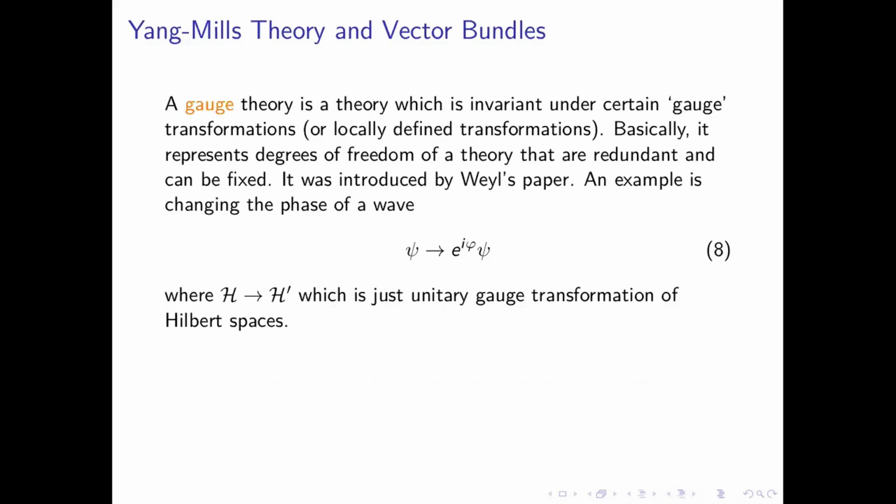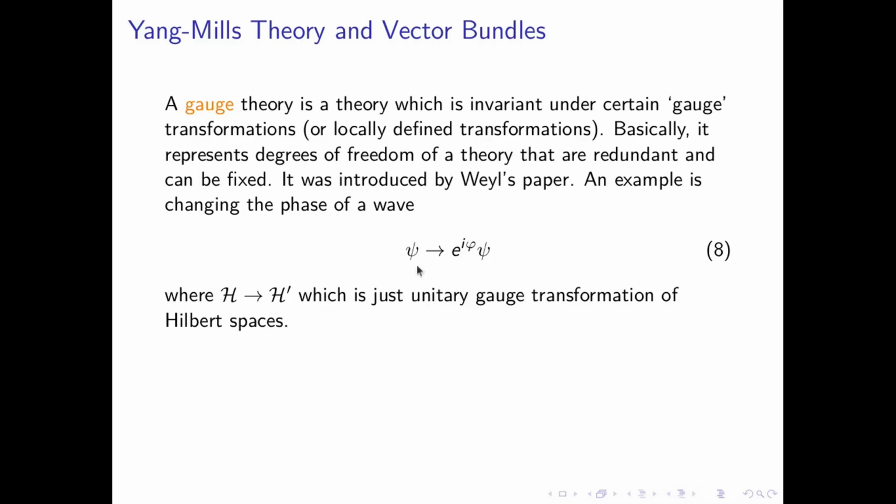Okay, now we are going to Yang-Mills theory and vector bundles. In this, we are going to see the relevance of differential geometry in Yang-Mills theory. A gauge theory is a theory which is invariant under certain gauge transformations or locally defined transformations. Basically, it represents degrees of freedom of a theory that are redundant and can be fixed. It was introduced by Weyl. An example is changing the phase of a wave: if you have a wave and you multiply a phase with it, it is basically a gauge transformation, called a unitary gauge transformation.